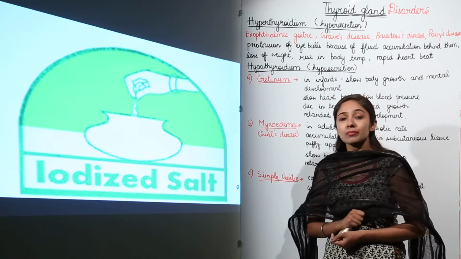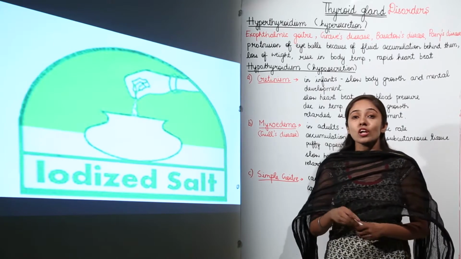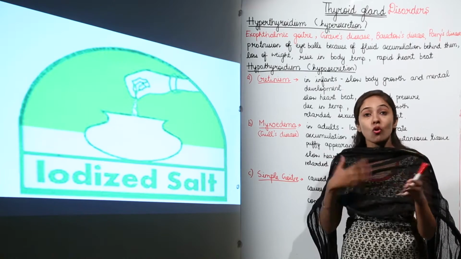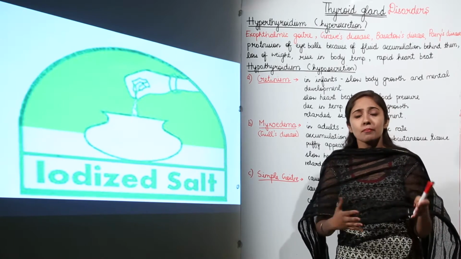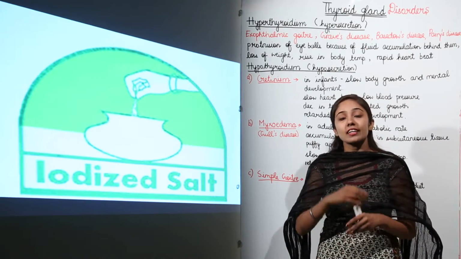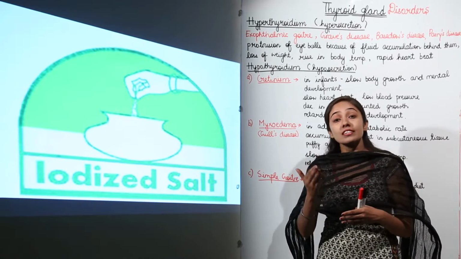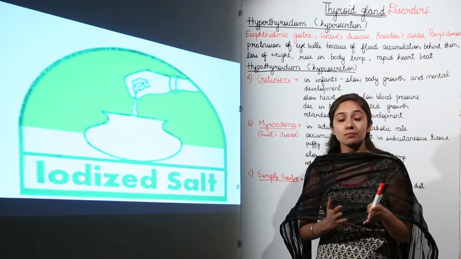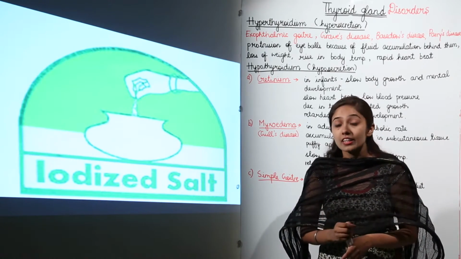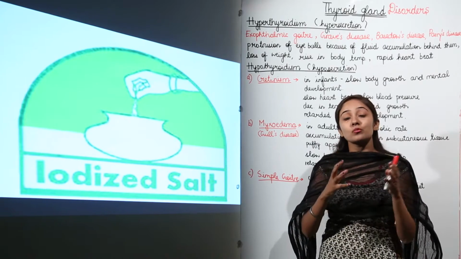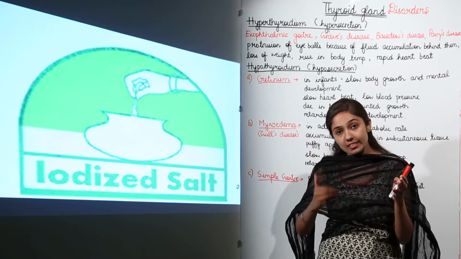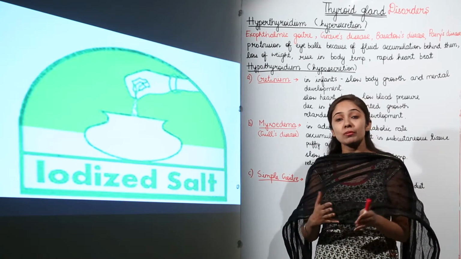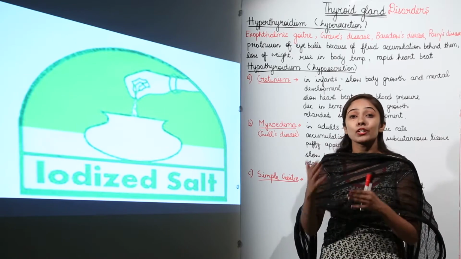With this, I want to add something extra here. When we talk about old people, they feel more cold than us. Why does this happen? Because with age, the functioning of the thyroid gland decreases. So, there is a decrease in body temperature, because you know that the temperature is regulated, or maintained, by the thyroid gland. So when the activity of the thyroid gland decreases with age, it leads to a fall in body temperature. That is why old people feel more cold as compared to us, right?